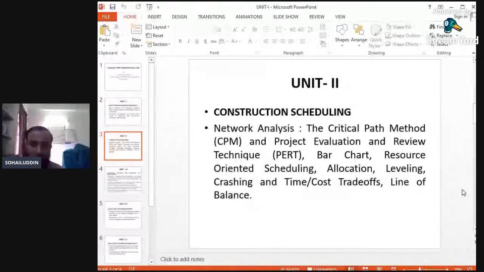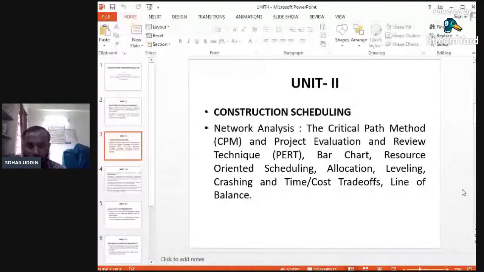Okay, so this is nothing but again covered in construction scheduling. If we are having some activity to be neglected while executing the work, then we can use this method. So unit number 2 plays an important role, because in this unit we will deal with